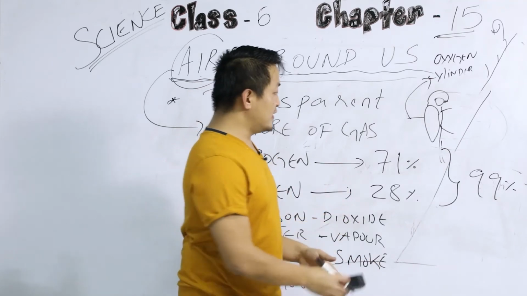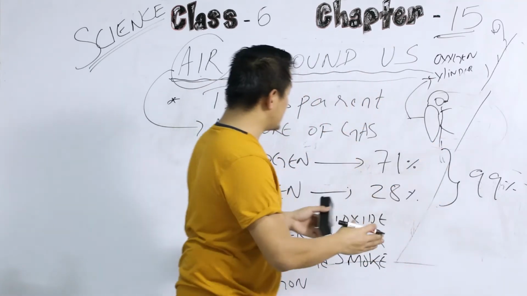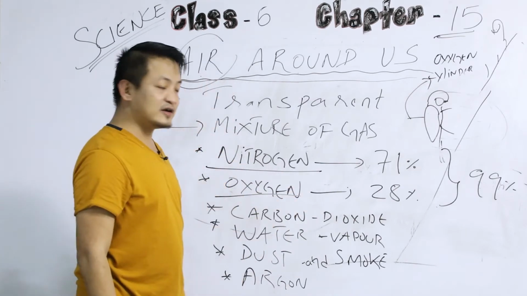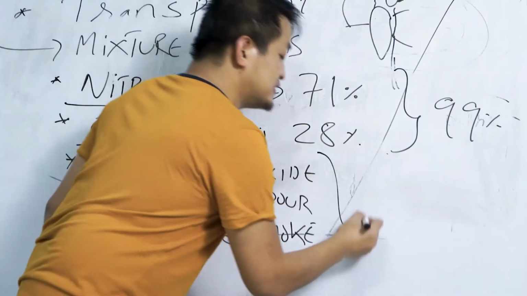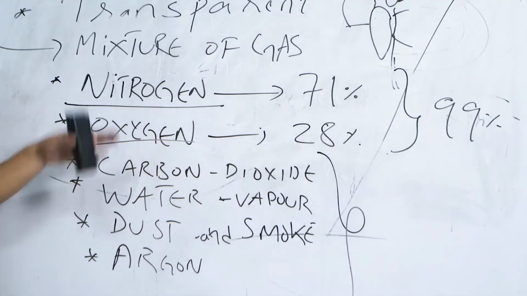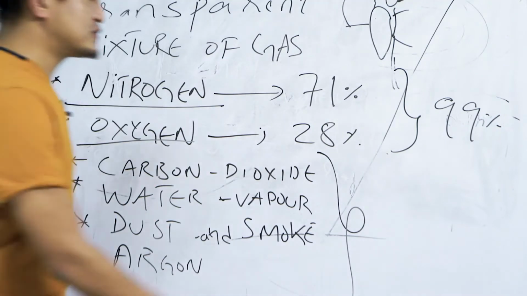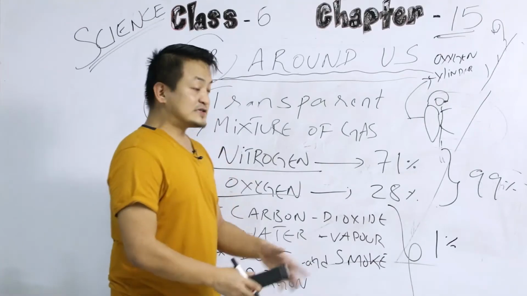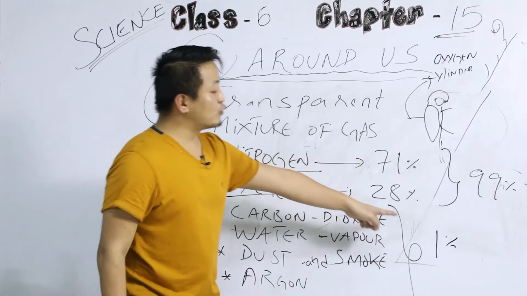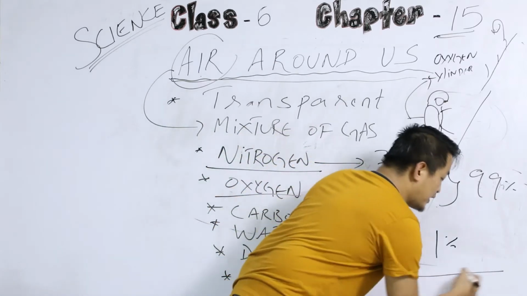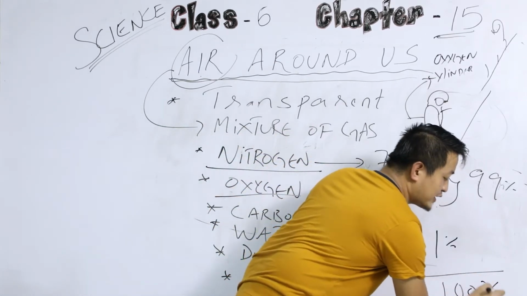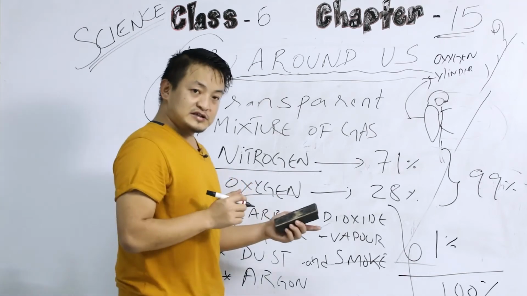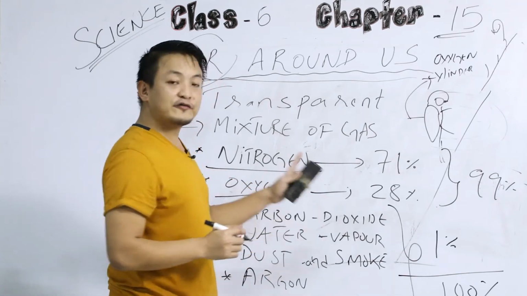The air that is surrounding us is composed mostly of nitrogen and oxygen. All the other gases compose 1%. So we have 71%, 28%, and 1%. If you add up everything, it comes to 100%. So the percentage composition you have to keep in mind.